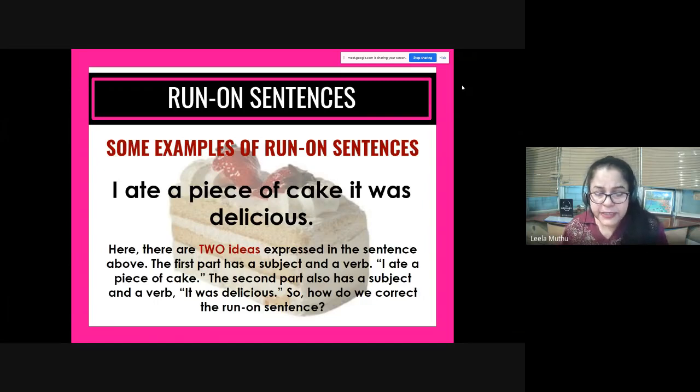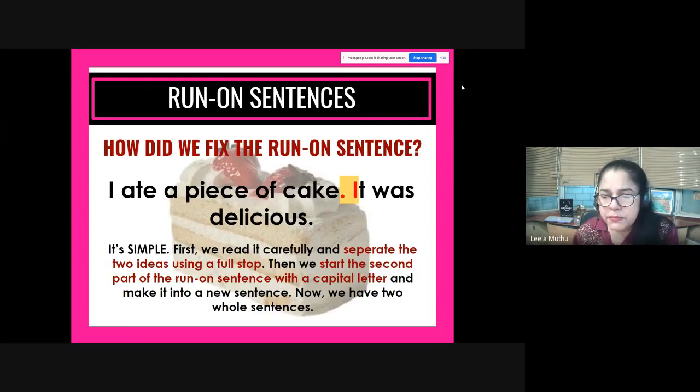Okay. The first part has a subject and a verb. I ate a piece of cake. The second part also has a subject and a verb. It is the subject, was is the verb. Okay. So what's going on here? How do we correct a run-on sentence? Now, supposing for the exam, I give you a run-on sentence and ask you to correct it. So this is what you'll do.